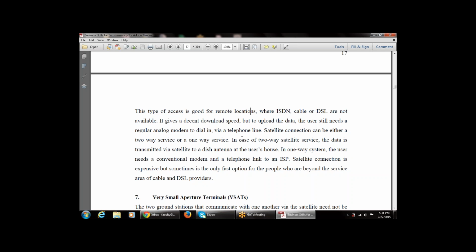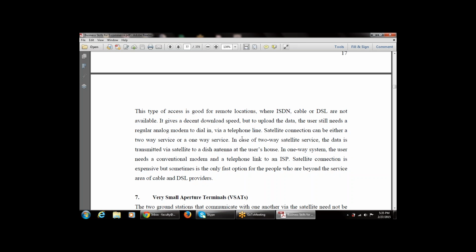So whenever I applied the dish TV at my home, there is a satellite dish at the top of my house. The data is transmitted via satellite to a dish antenna at the user's house. In a one-way system, the user needs a conventional modem and a telephone link to an ISP. Satellite connection is more expensive, but sometimes it is the only fast option for people who are beyond the service area of cable and DSL providers.